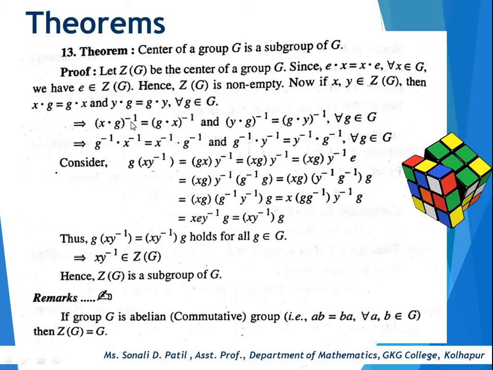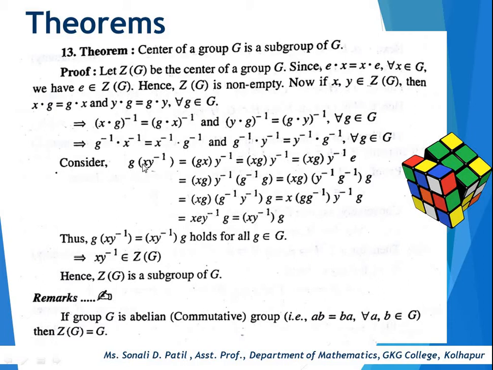So (x dot g) inverse is equal to (g dot x) inverse, and (y dot g) inverse is equal to (g dot y) inverse for all g belongs to G. And this implies that g inverse dot x inverse is equal to x inverse dot g inverse, and g inverse dot y inverse is equal to y inverse dot g inverse for all g belongs to G.